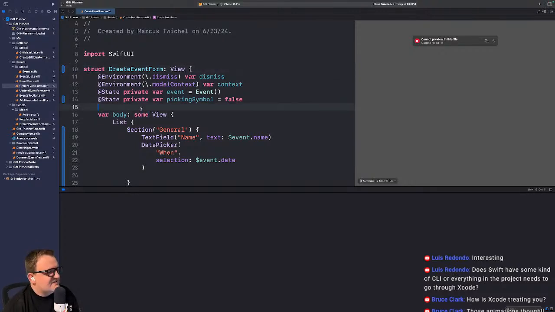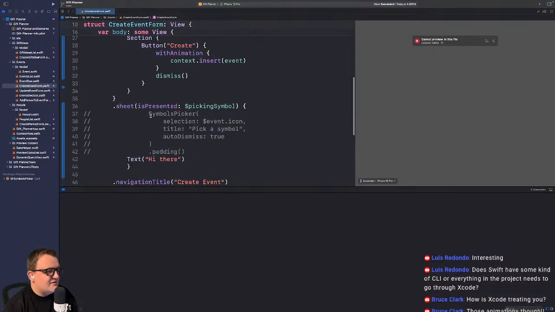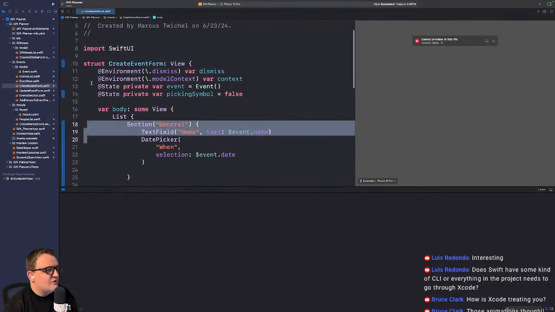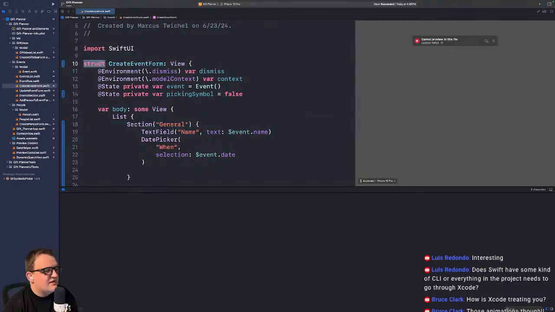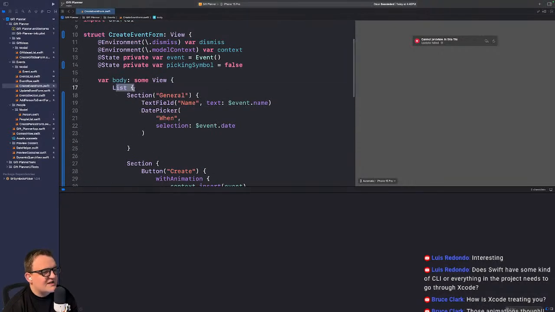I'm sure there's some counterexample. But anyway, this is interesting. The view, which is kind of the base of all UI, like the widget of SwiftUI, is passed by value. I don't really understand how all this works, to be honest, under the hood.